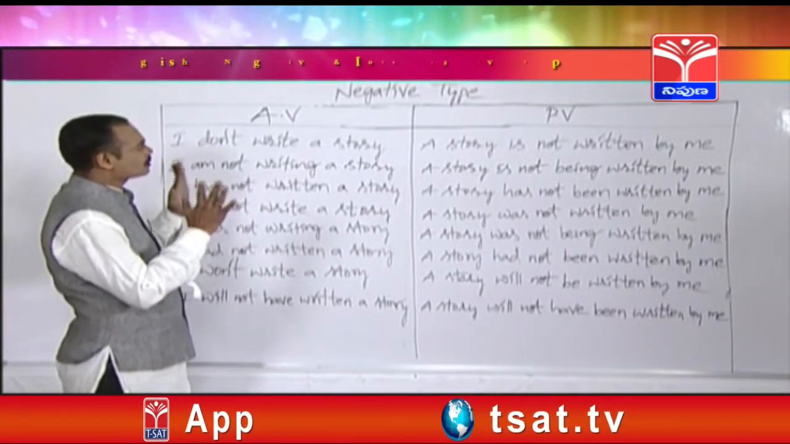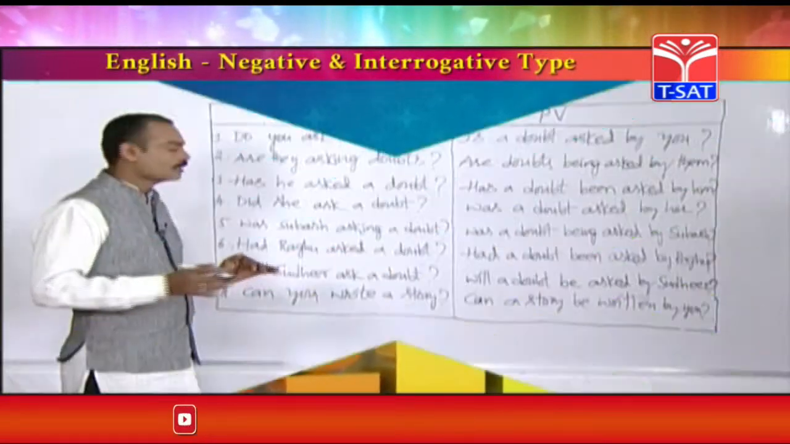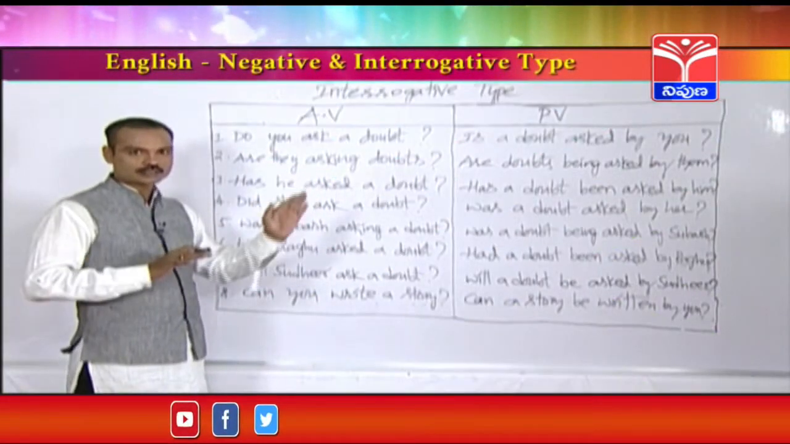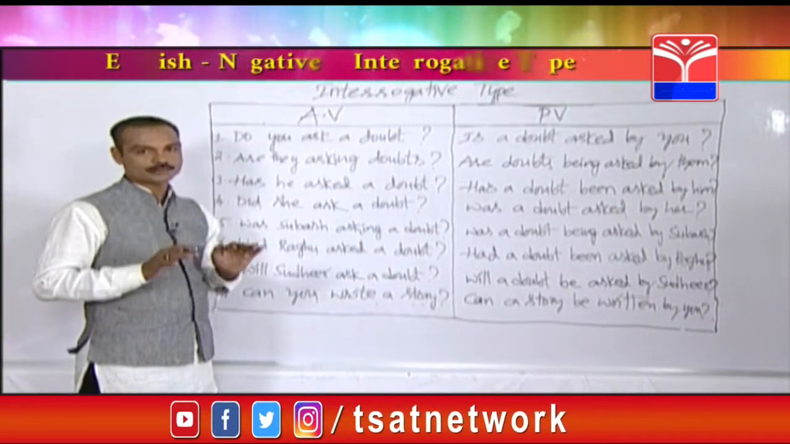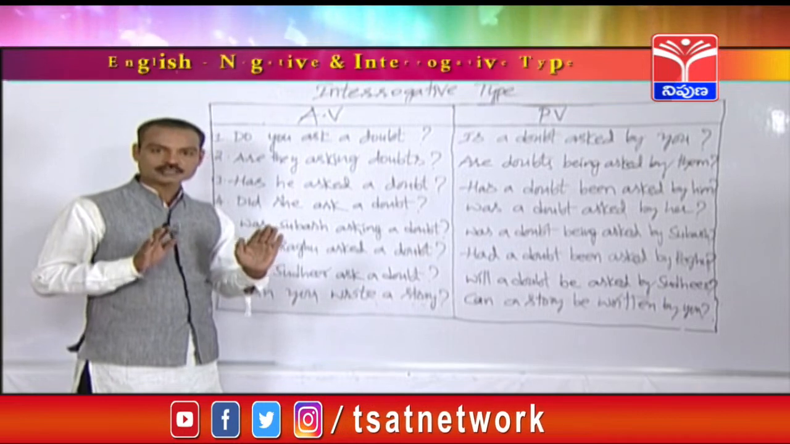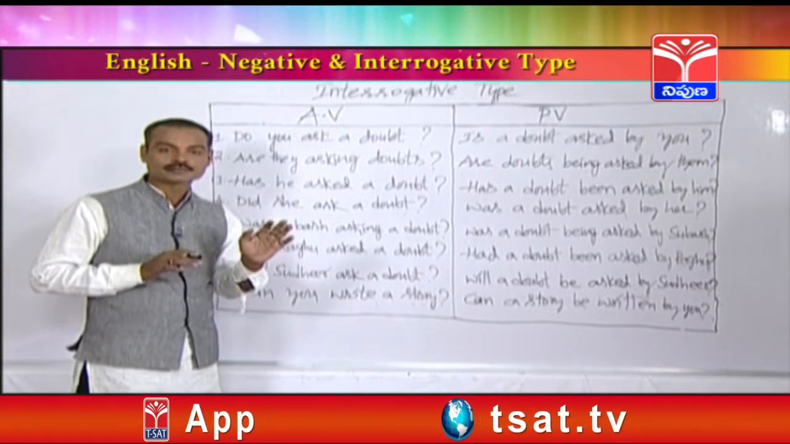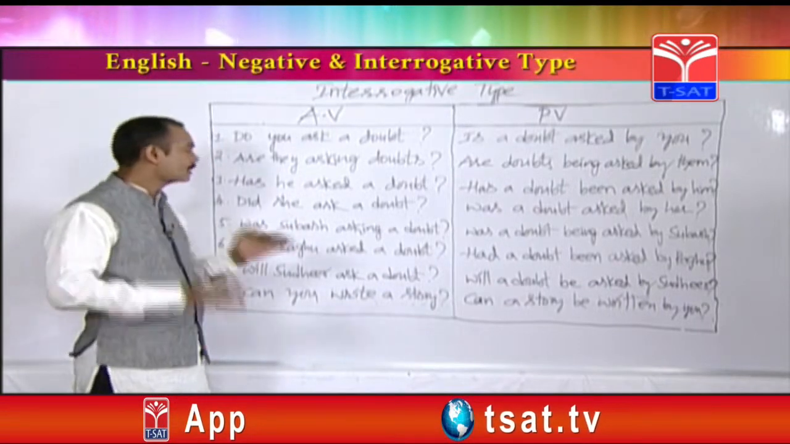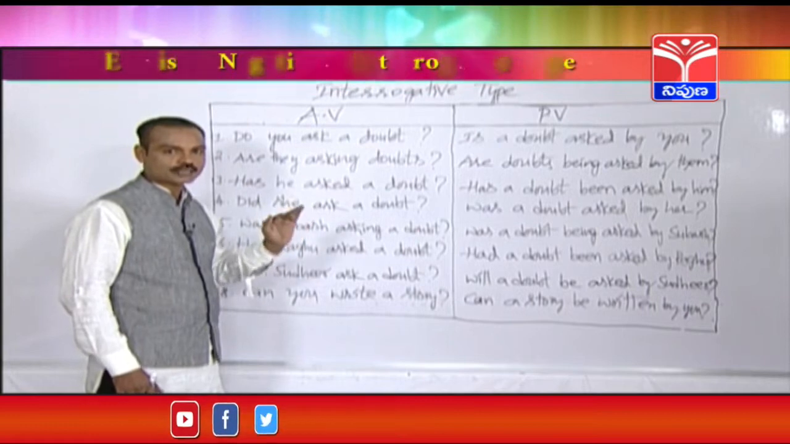So this is something about the negative type of active voice and passive voice. Friends, let's learn another type, the third type of active voice and passive voice, that is called interrogative type. It means in the examinations they will give you some sentences in active voice, and questions will be given. See, do you ask a doubt?